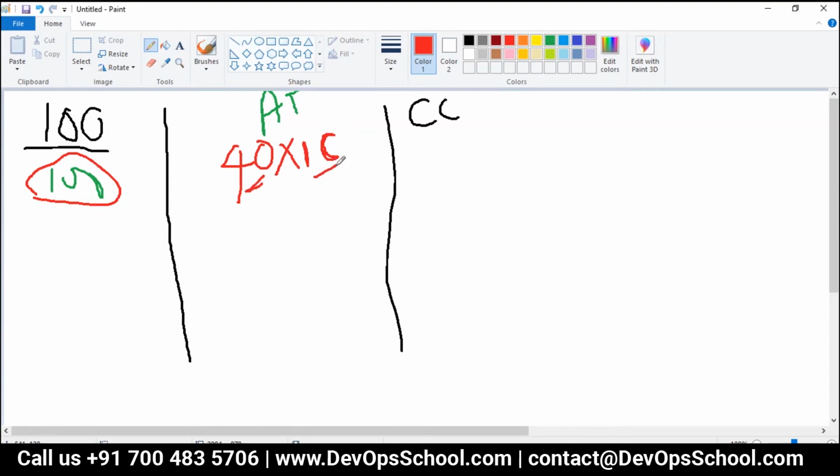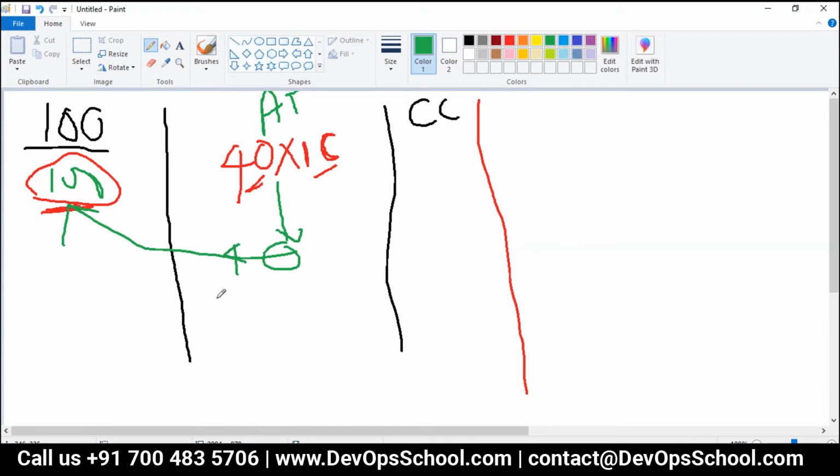Here we have 100 classes. Now, if I run all 40 test cases on the source code, on the application, what will be the code coverage?